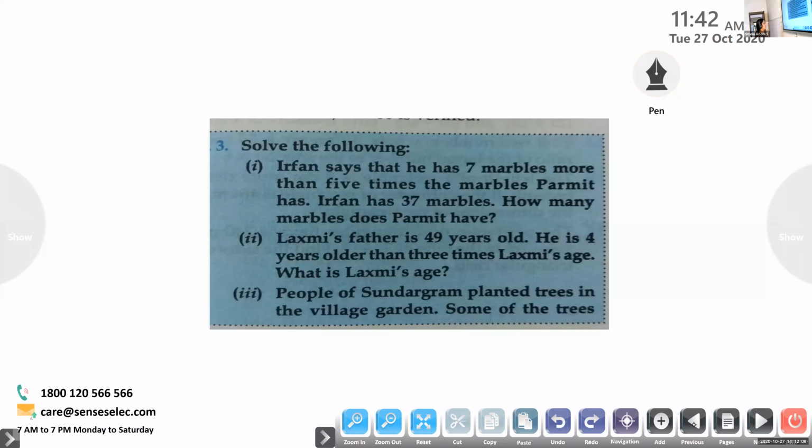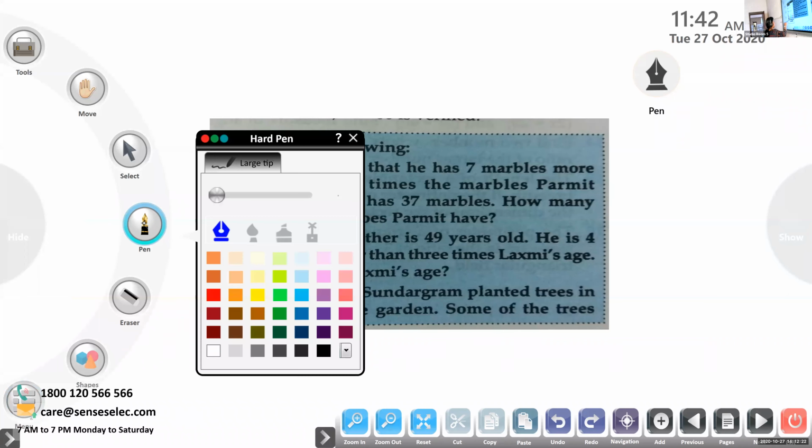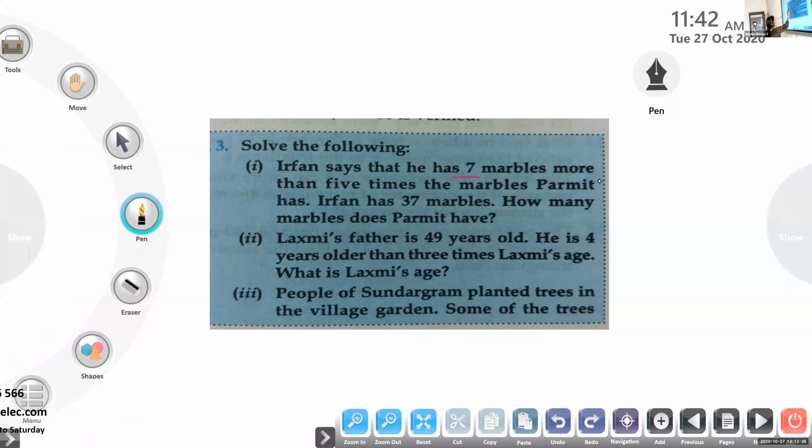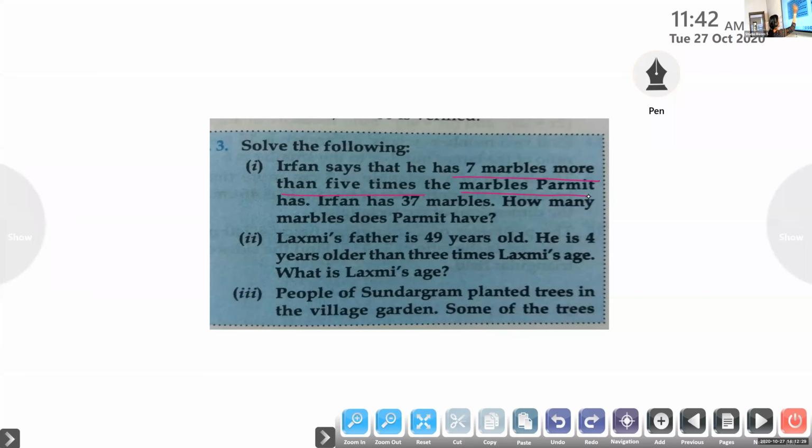Read the question. Irfan says that he has 7 marbles more than 5 times the marbles Parmit has. Irfan has 37 marbles.